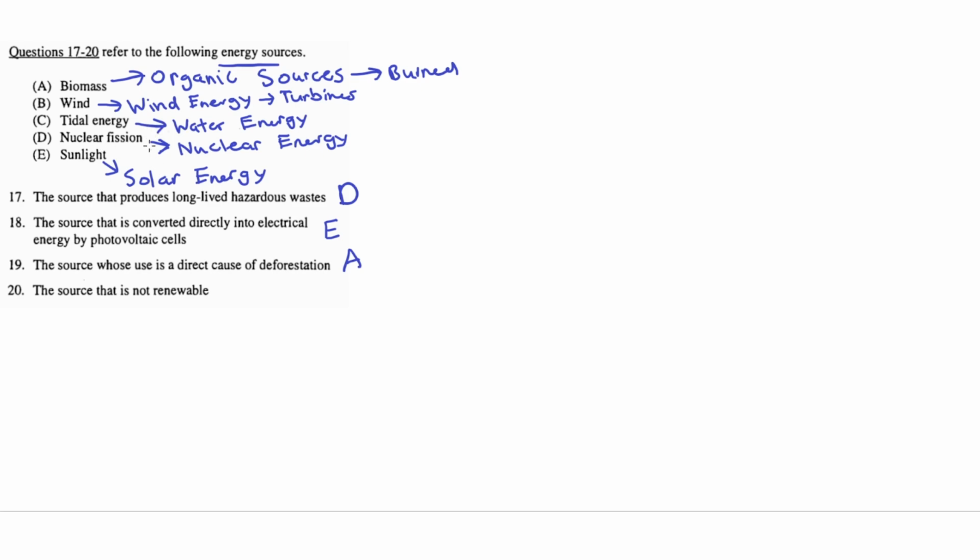D. Nuclear fission. This is not a renewable source because nuclear fission relies on uranium, and there's a limited quantity of uranium available, so it's not renewable. It will eventually be limited or scarce. And E. Sunlight. This is a renewable energy because solar energy will last for a long time. So therefore, of these five options, D. Nuclear fission is the only non-renewable energy source. Therefore, the answers for questions 17 to 20 are D, E, A, and D.